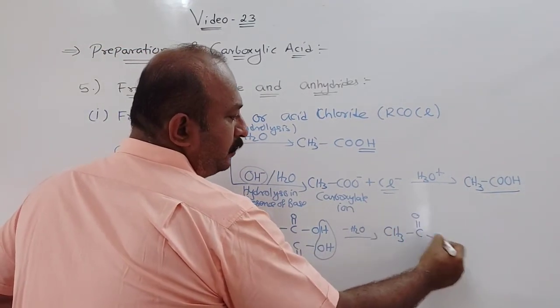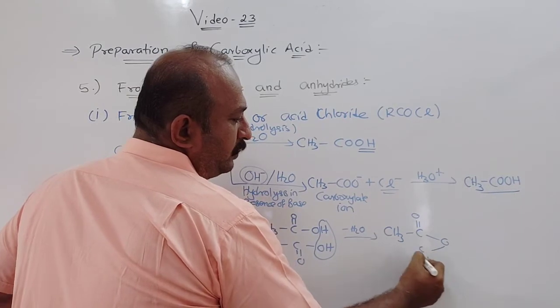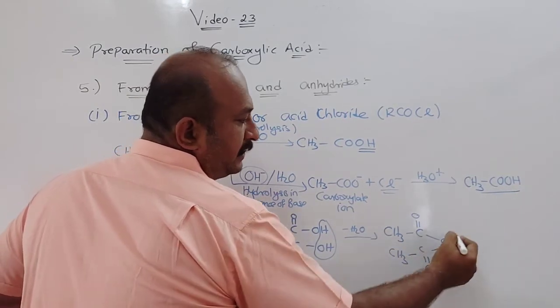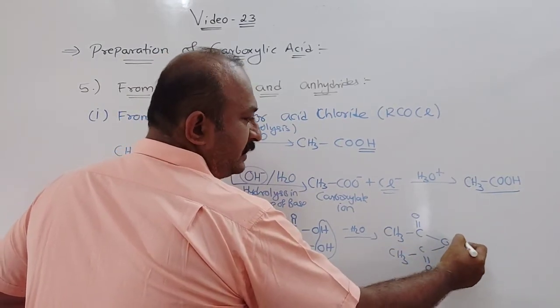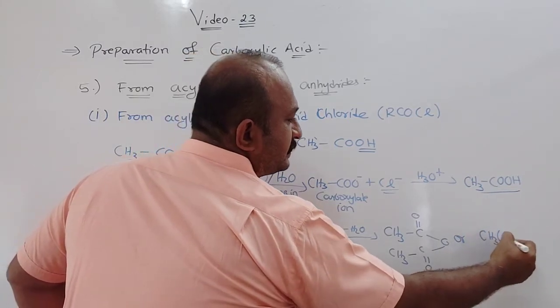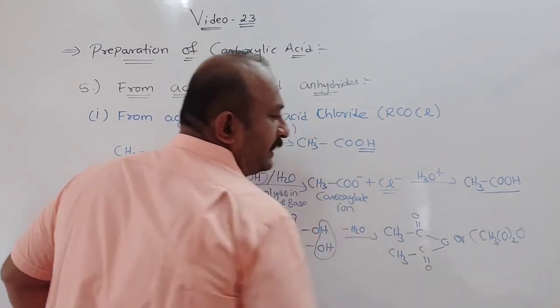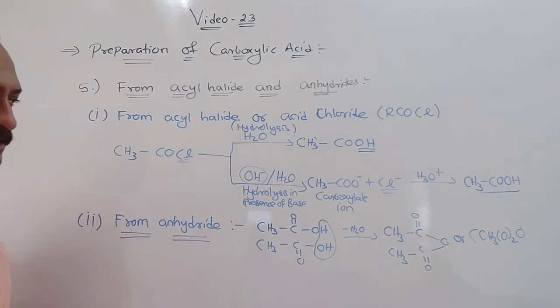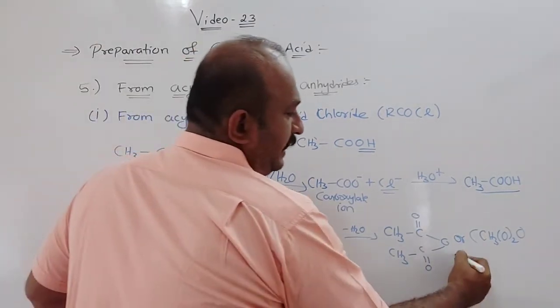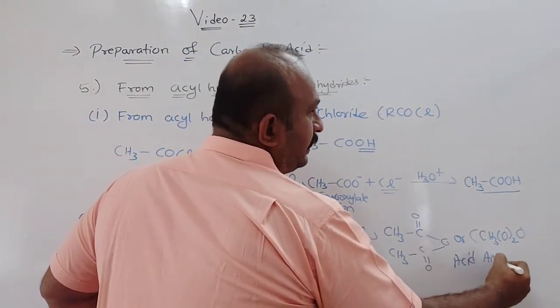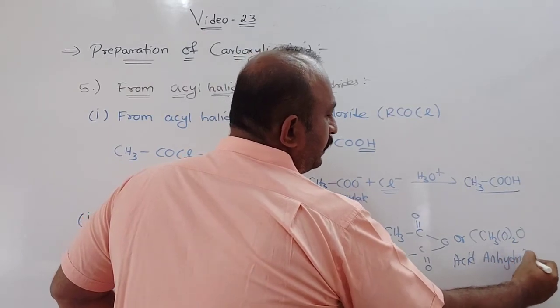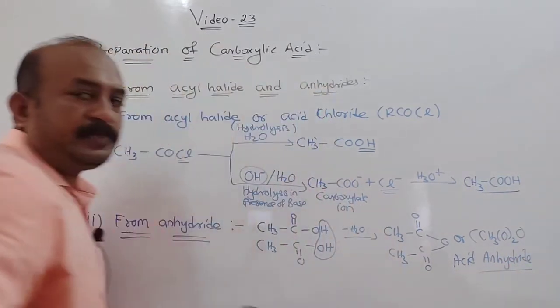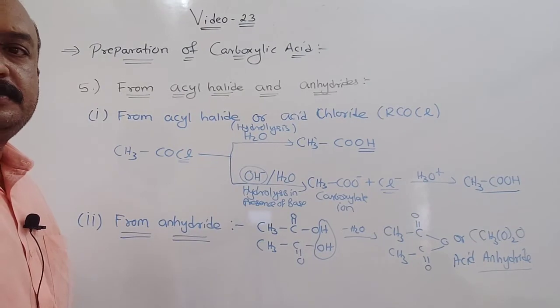CH3, C double bond O, O, C double bond O and CH3, what we say, right? Now this can also be written as (CH3CO)2O, like this also it can be written. Understood? So this is your acid anhydride. What is this? Acid anhydride. Understood this part? Okay. Now the next.